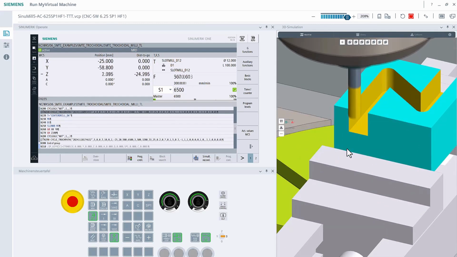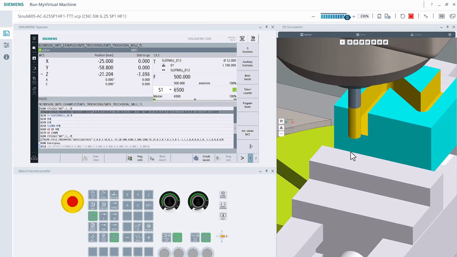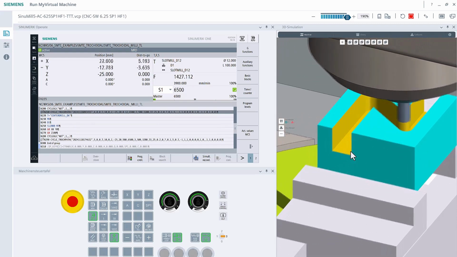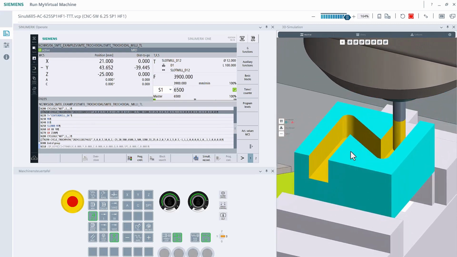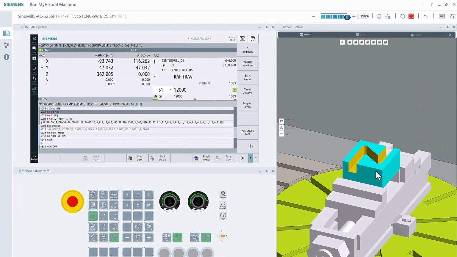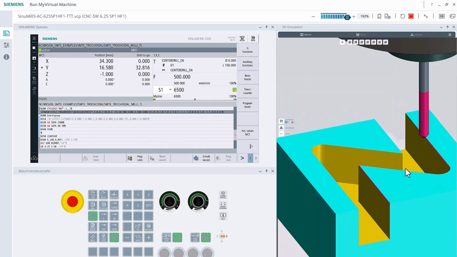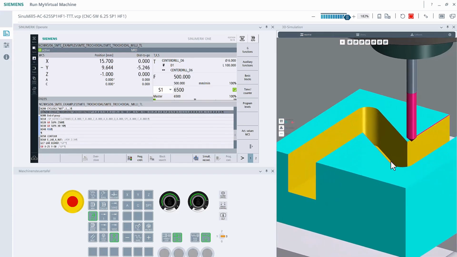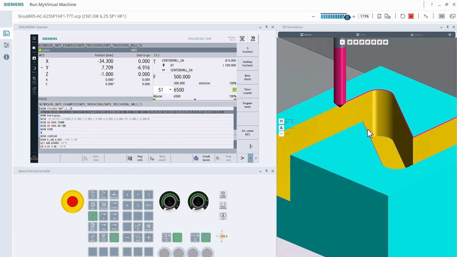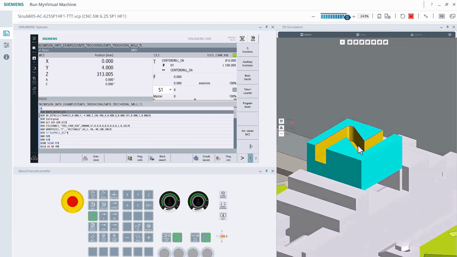Afterwards, the finishing pass is carried out to even out the surface structures from the roughing operation. The following chamfer tool, which applies the 45-degree chamfer, was assigned a different color to visually highlight the differences between the individual tools and machining strategies.